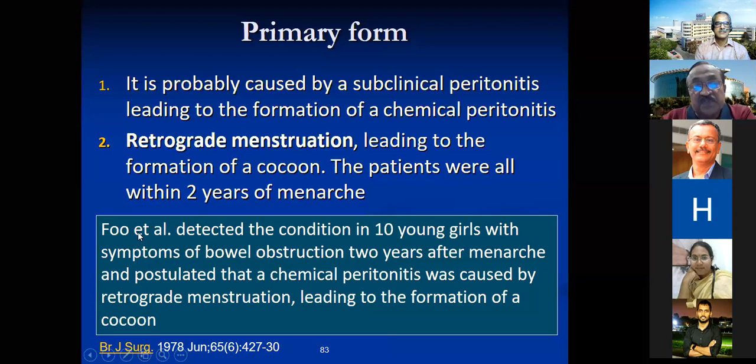The first report of this, I think from Singapore or Hong Kong, was by Fu et al.: ten young girls who developed this obstruction two years after menarche. They postulated a theory of chemical peritonitis caused by retrograde menstruation, and this is how the original article reported it. But this theory has not been accepted now, though this is how we started the concept. Apart from tuberculosis, this is how the original paper went.